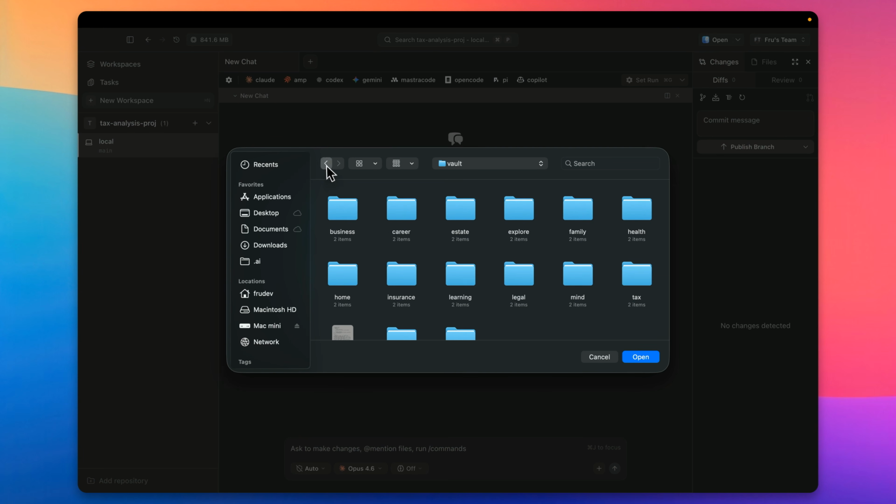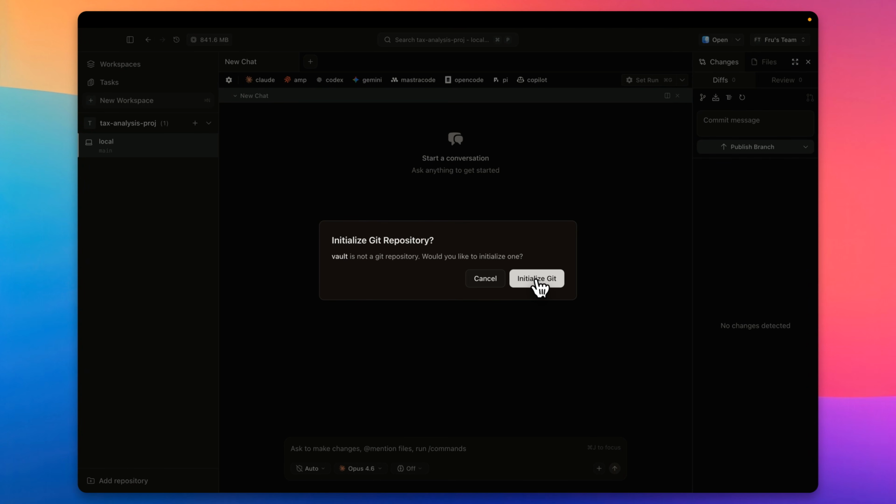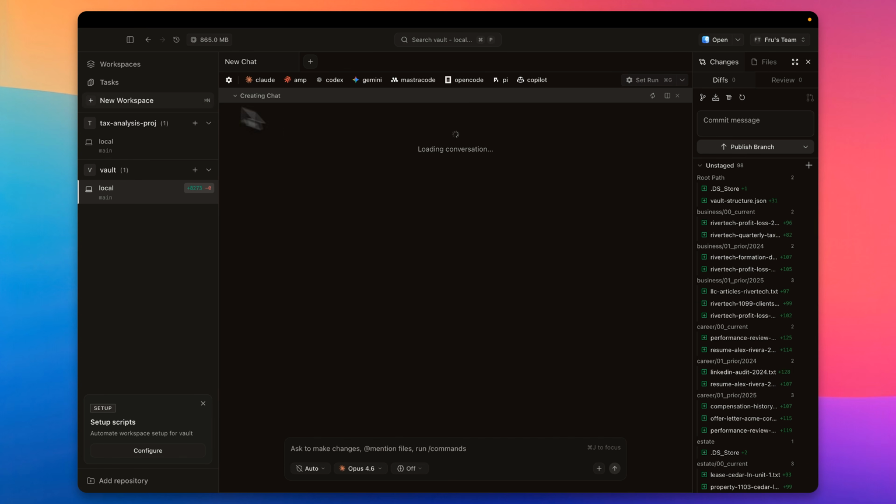Now in here, you can essentially open up just the vault. So I'm going to bring the entire vault in as my repo. With your vault now available here, you can come into chat, and in here you can open up a new chat interface or a terminal. So I'll do a new chat, and this now should load up the context across the vault.